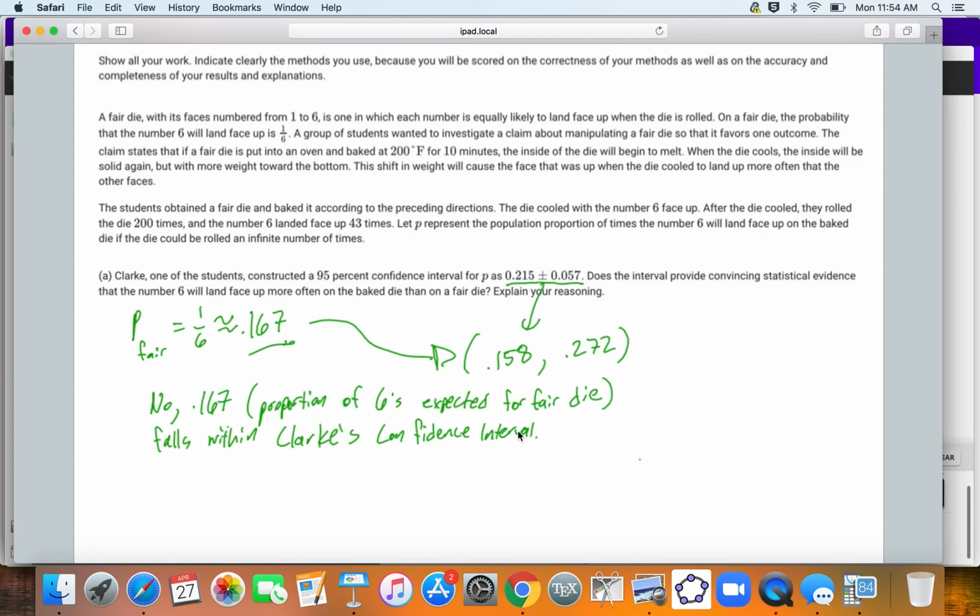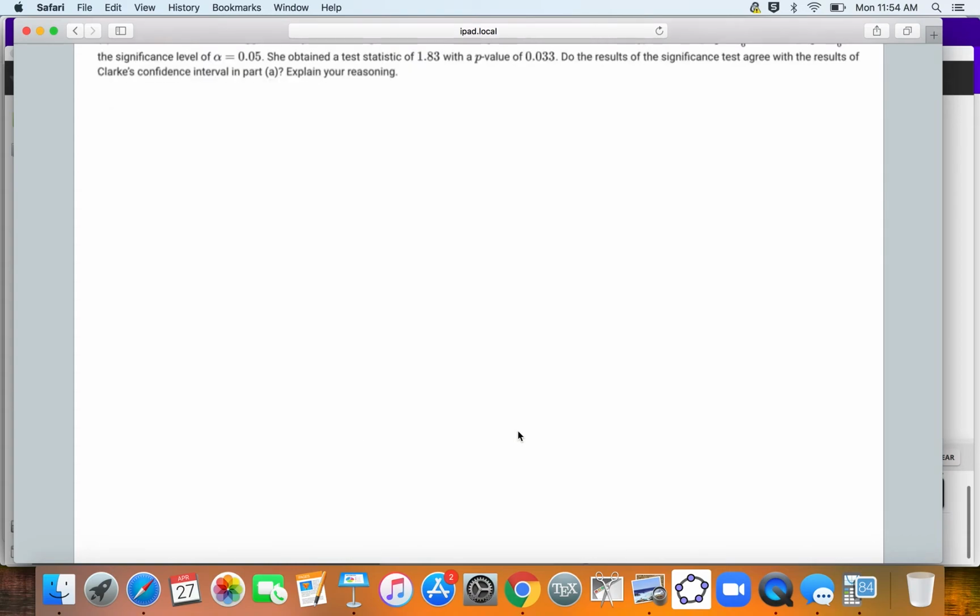Okay. All right, B. Aurelia, another student, suggested they conduct a significance test to investigate the claim. She tested the null hypothesis p equals 1/6 versus the alternative p is greater than 1/6 at the significance level of 0.05. She obtained a result with a p-value of 0.033. Do the results of the significance test agree with the results of Clark's confidence interval in part A?